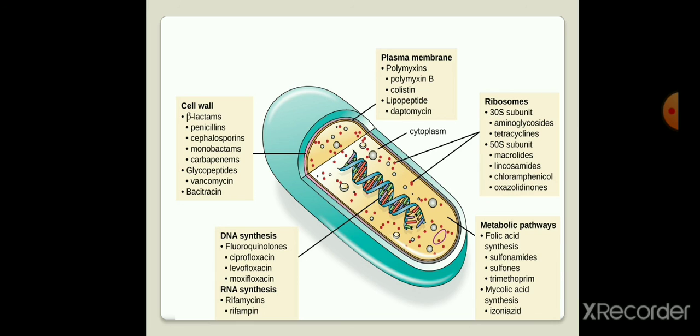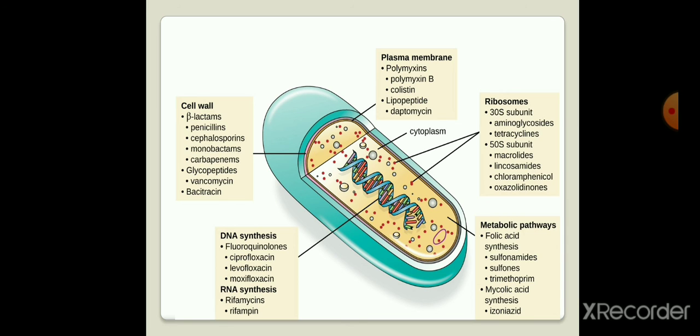Then the fourth way is the ribosomal. These are the two main steps, transcription and translation, for protein synthesis. If the protein is not synthesized for that particular bacteria, again that bacteria gets inhibited. Ribosomes have two units, a smaller 30S unit and a bigger 50S subunit. Aminoglycosides, tetracyclines, and macrolides all inhibit bacteria through protein synthesis.